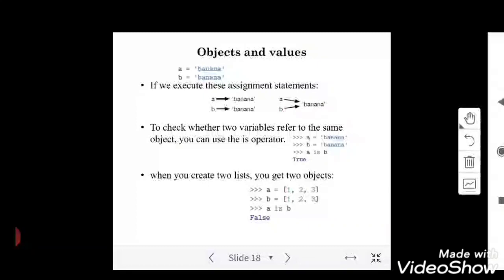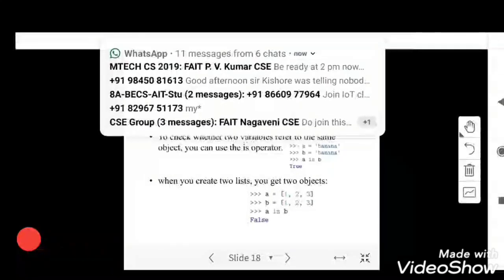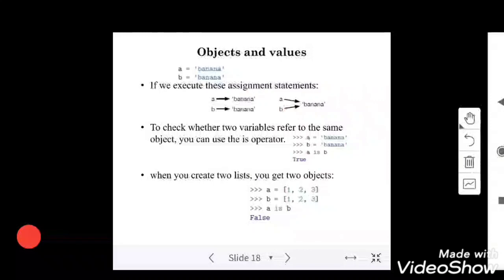Or a and b can point to the same value. So either a single object is pointed to by two variables, or two different objects are pointed to by two different variables, but both are going to hold the same value.